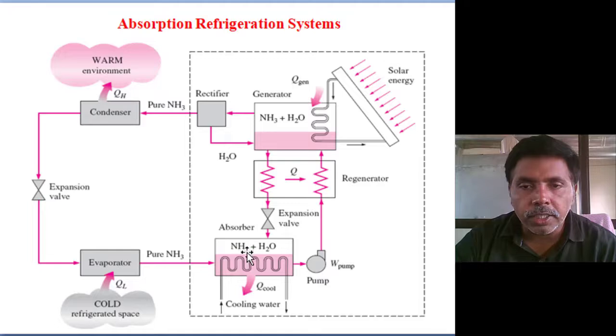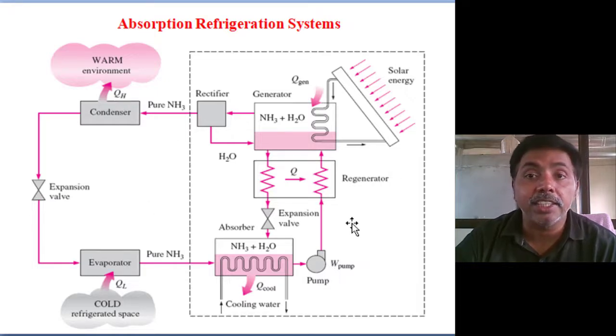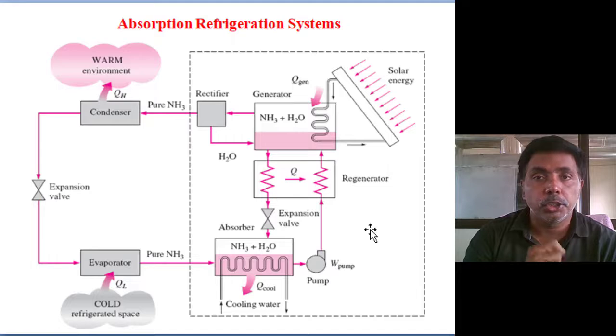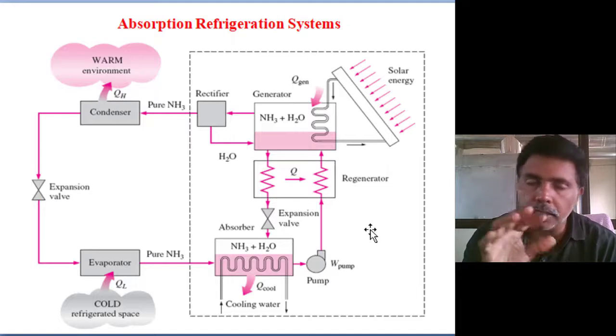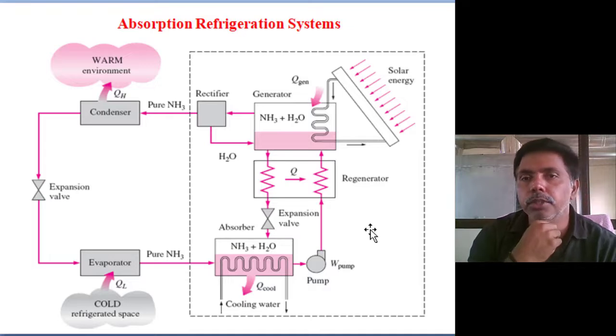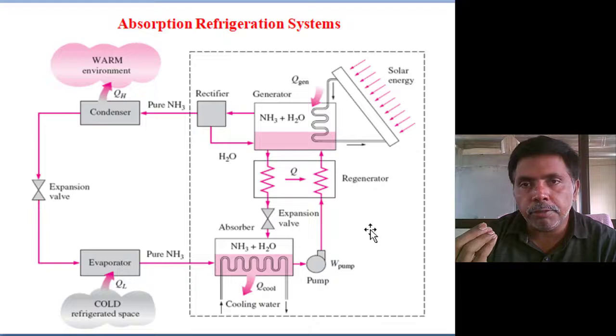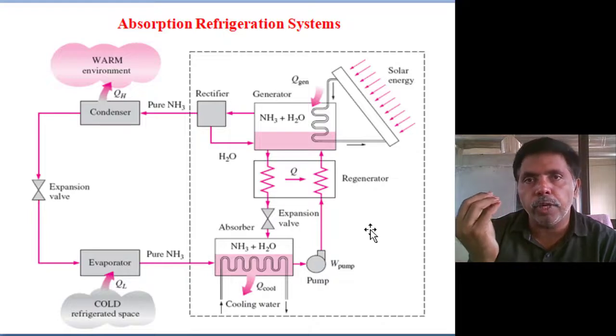Then this ammonia water slurry, by using a small pump we are raising the pressure from evaporator to condenser. Earlier we used a compressor. The specific volume differs by 1000 times, not for all working fluids. Some working fluids, maybe 800 times. So less energy for liquid pumping is required compared to vapor pumping.